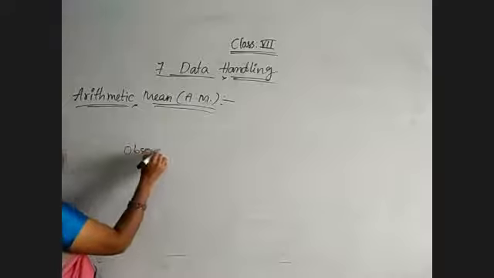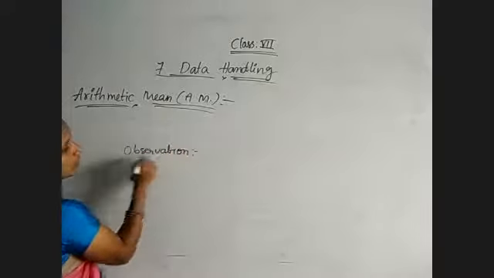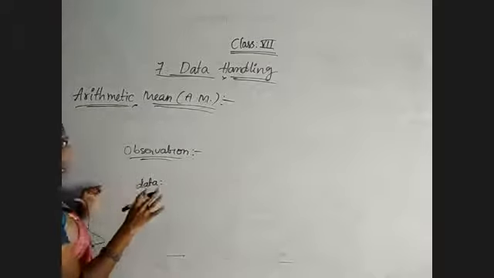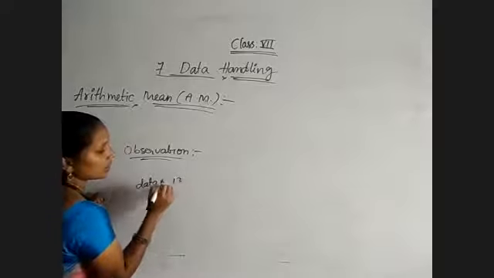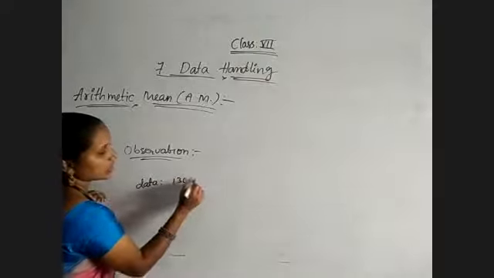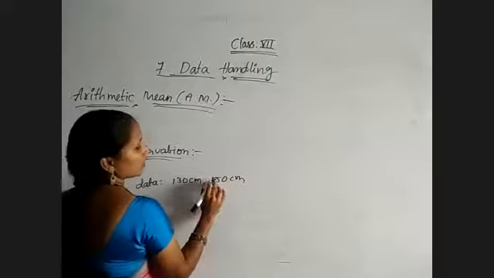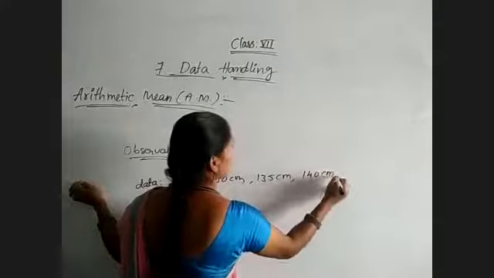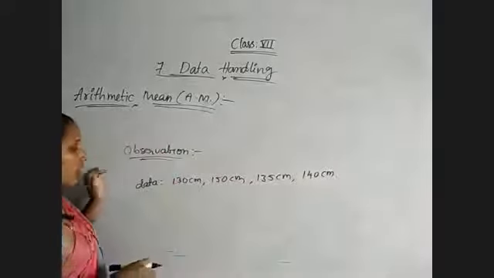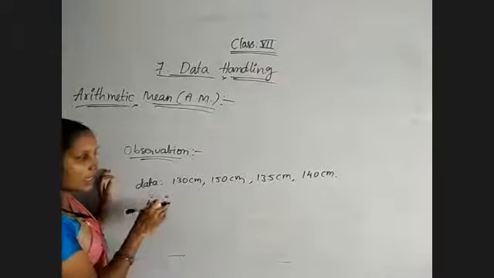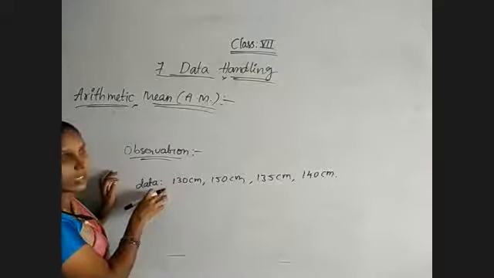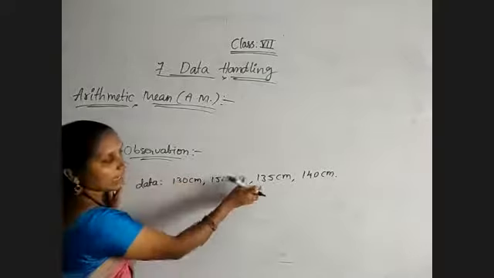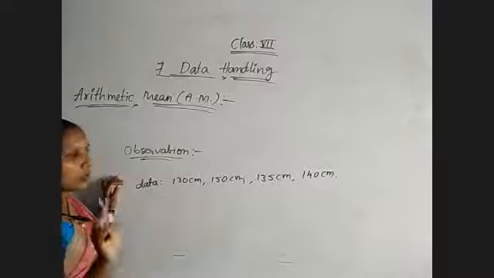Observation is nothing but, suppose I am giving the data regarding the height of the students in a class, the height of children: 130 centimeters, 150 centimeters, 135 centimeters, 140 centimeters. Like this, 4 children I gave. Now this is the given data, in numerical values only. And remember, arithmetic mean deals with numerical data. So I gave the heights of 4 students in a class.